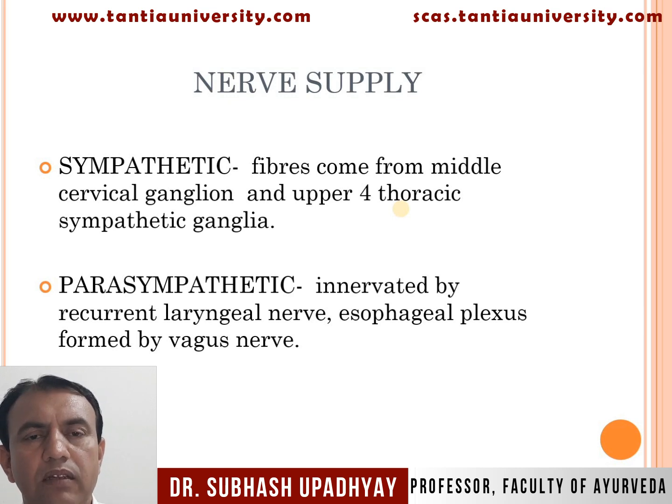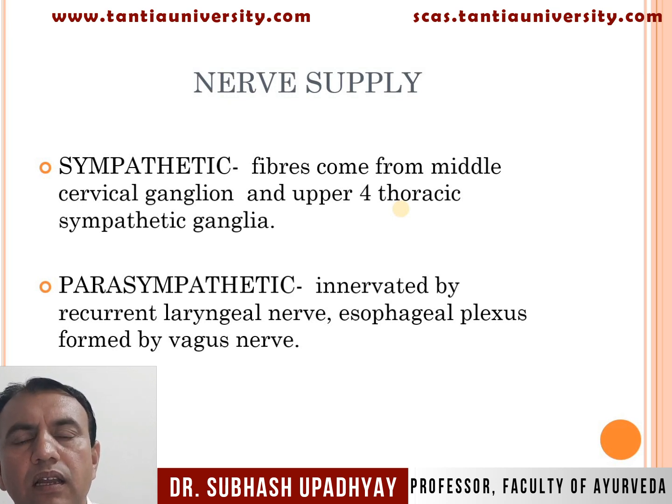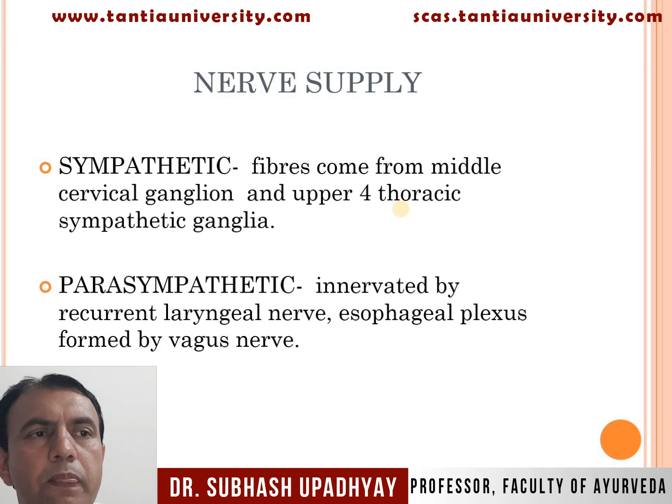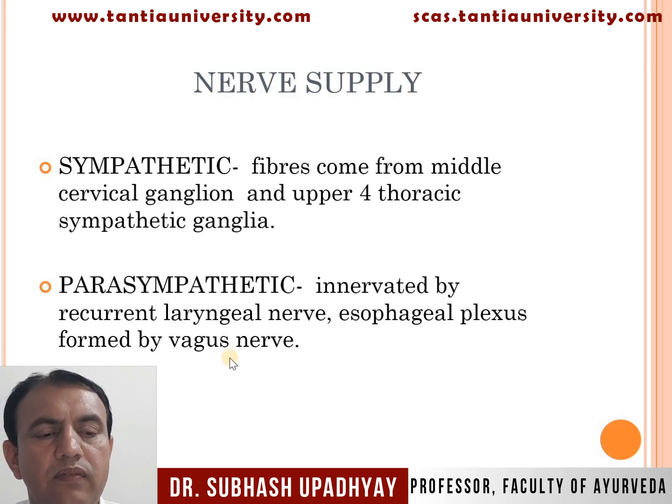Next, nerve supply. The esophagus is supplied by parasympathetic and sympathetic nerves. Sympathetic nerves: the upper half of the esophagus is supplied by the middle cervical ganglion, and the lower half of the esophagus is supplied by the fourth thoracic sympathetic ganglion.